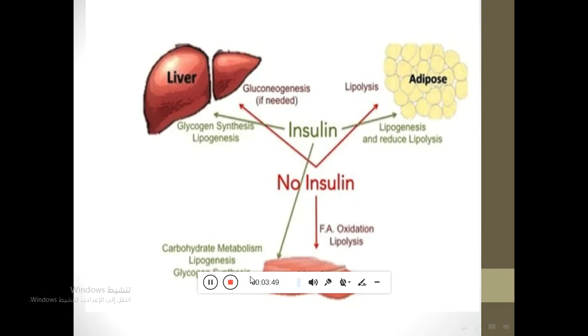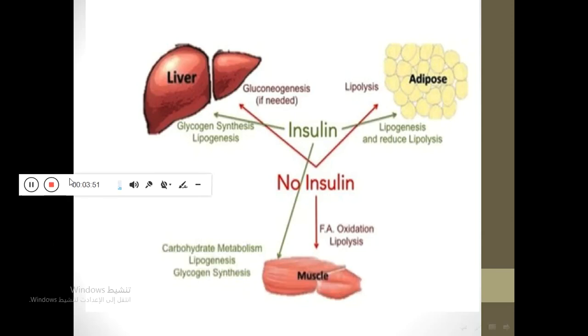In this figure, we summarize the lecture. Insulin in liver increases glycogen synthesis and lipogenesis. In adipose tissue, it increases lipogenesis and reduces lipase. In muscle, it increases carbohydrate metabolism, lipogenesis, and glycogen synthesis.